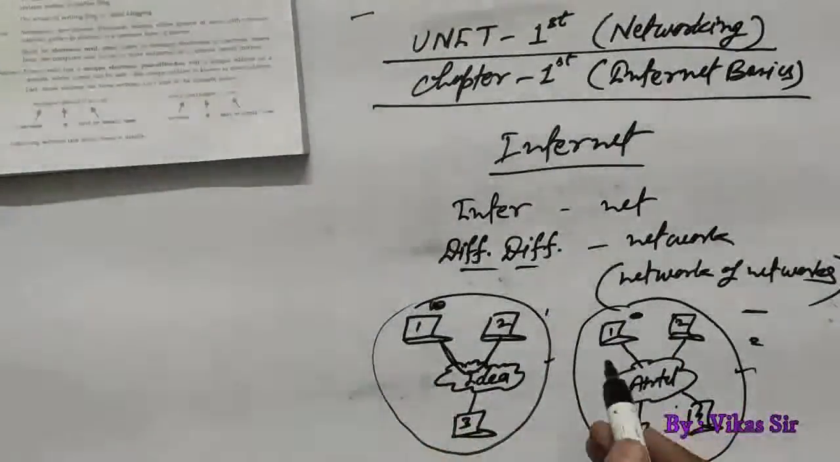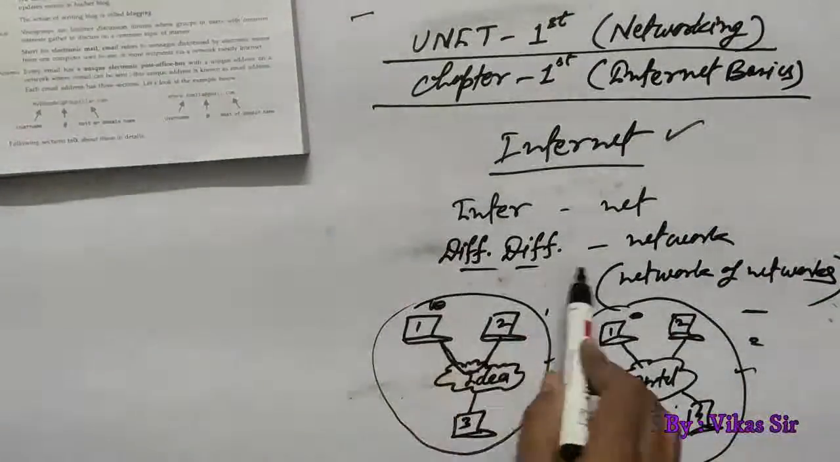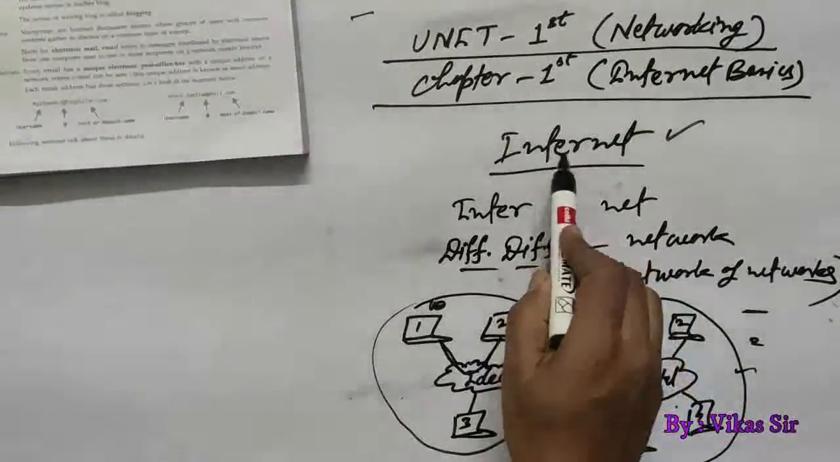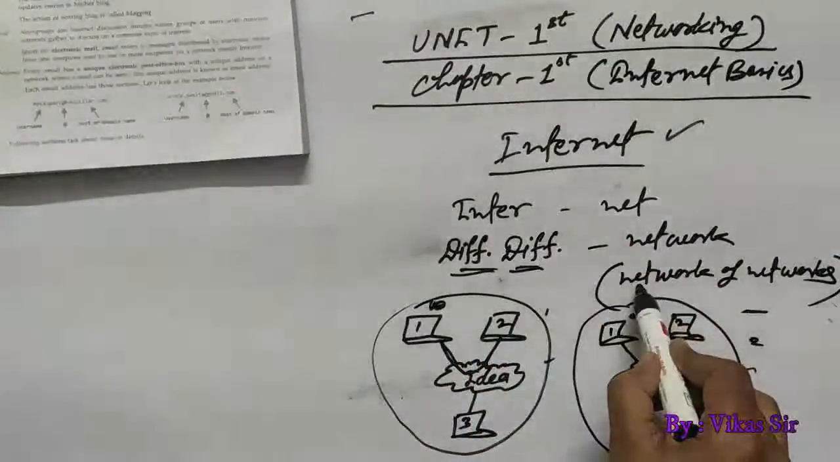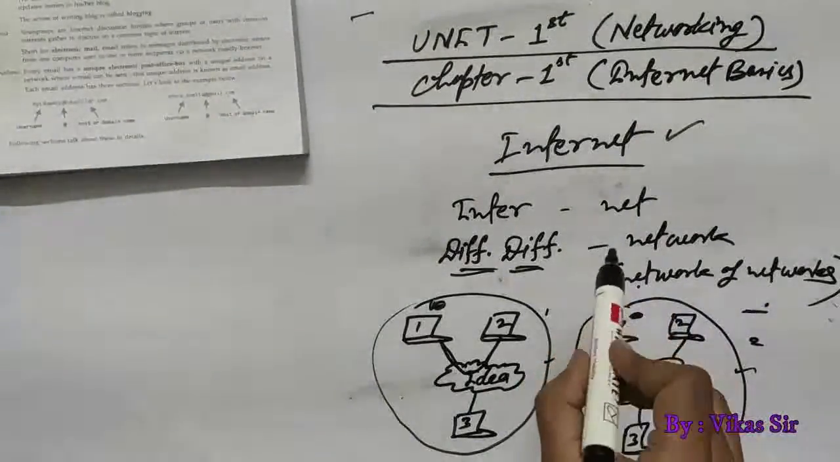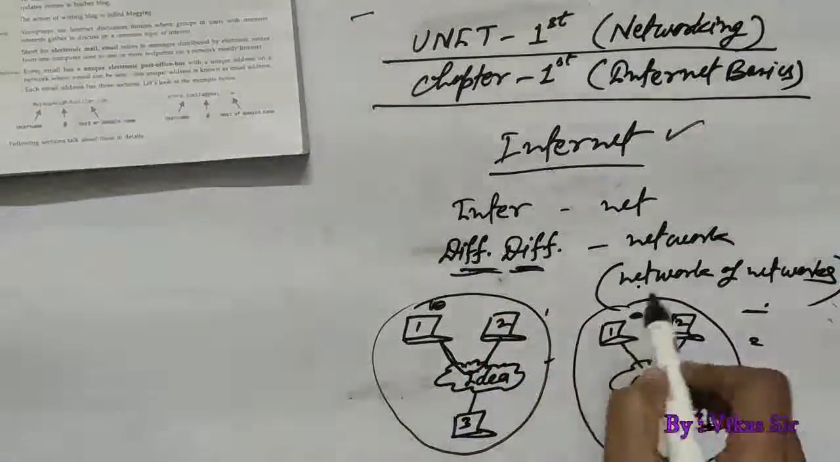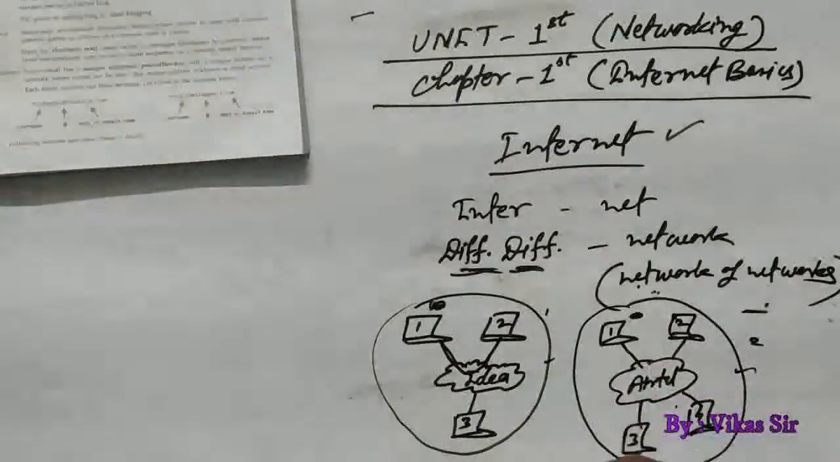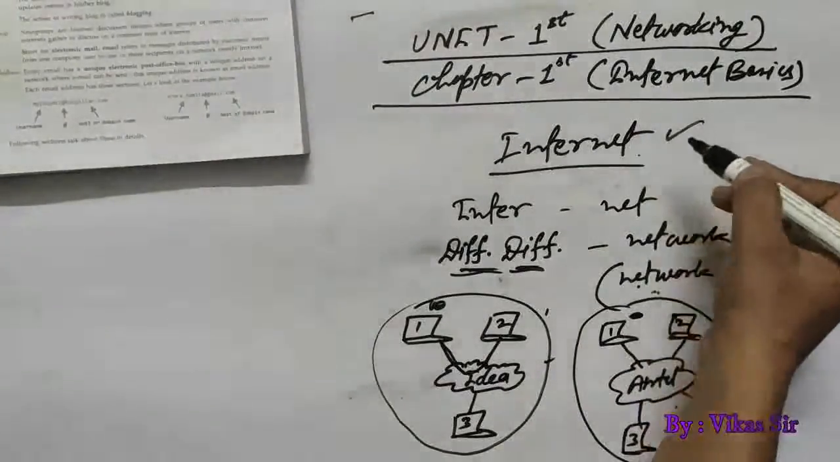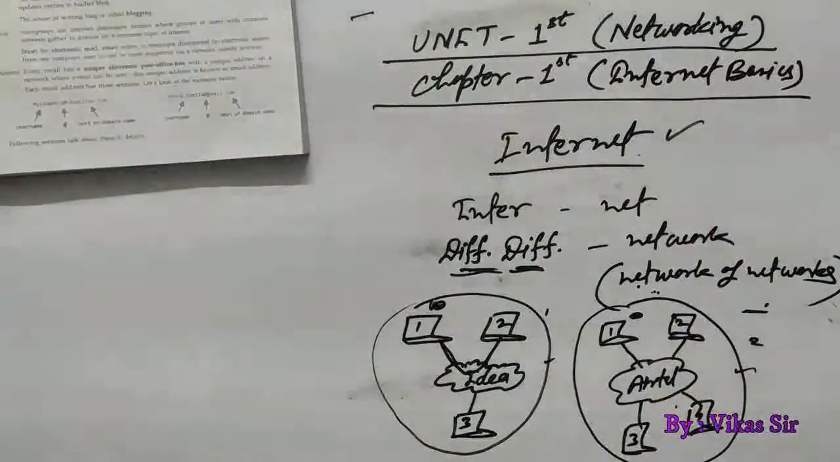So if we use the internet system, internet means a connection of different networks, a network of networks. If you talk about the definition of the internet, internet means a connection of different networks, or a network of different networks. So these are two different networks. First is Idea and second is Airtel.